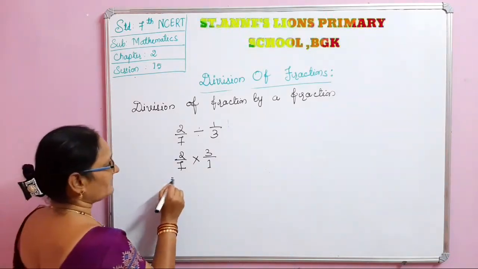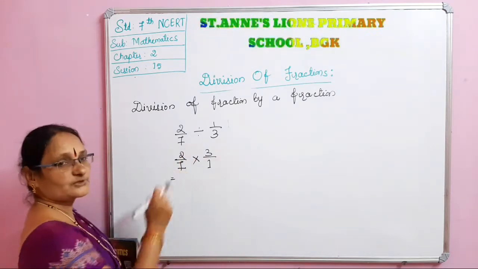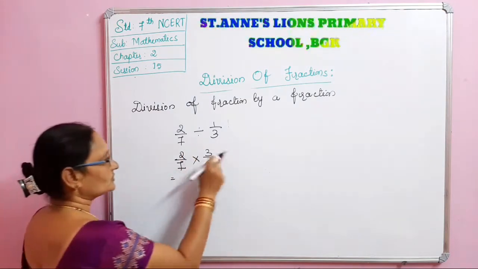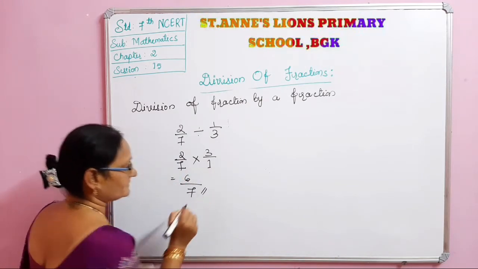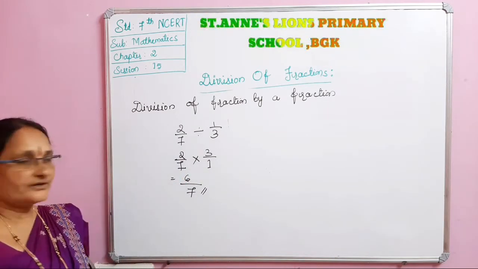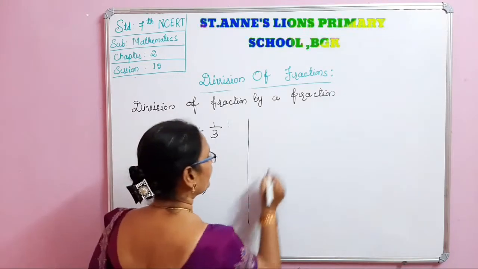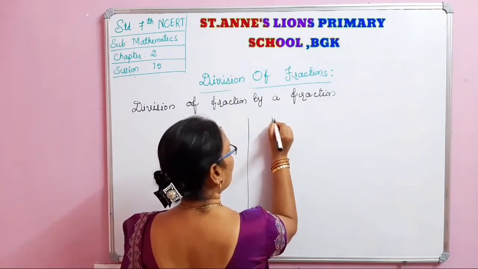Now it is just multiplication. No cancellation is possible here. 2 threes are 6, 7 ones are 7. 6 by 7 is the answer. Finished. The same way, now 11